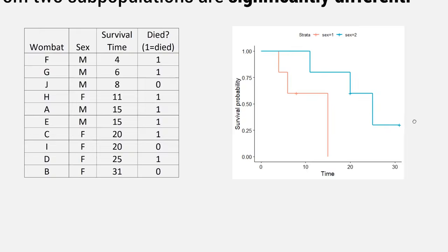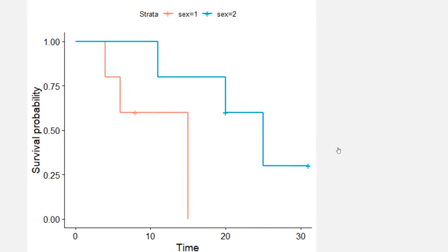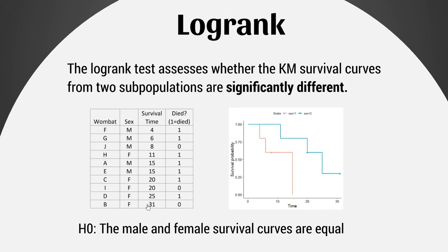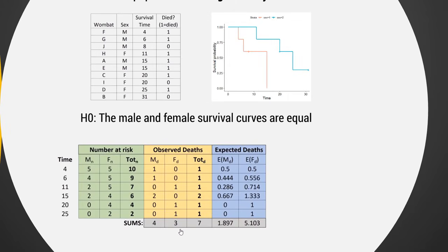And you can see what I've got here. I've got the two survival curves, sex equals 1 and 2. That's basically doing the same thing we just did to create the curves, but doing it separately for the male and female data sets. Our null hypothesis when we do a Logrank test is that the male and female survival curves are equal. And we're going to try to see whether there's enough information to reject that null hypothesis.